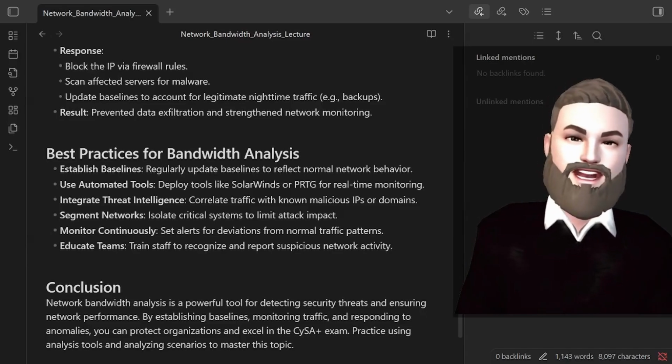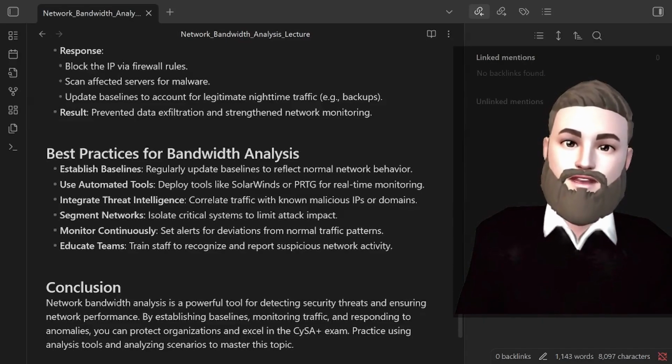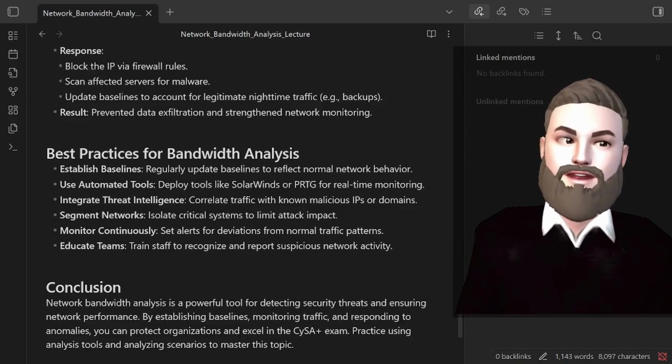Best practices: establish baselines, use automated tools, integrate threat intelligence, segment networks, monitor continuously, and educate teams. So that is going to be it for network bandwidth analysis. It is a very powerful tool that you and your team can use to manage these abnormalities and actually detect them.